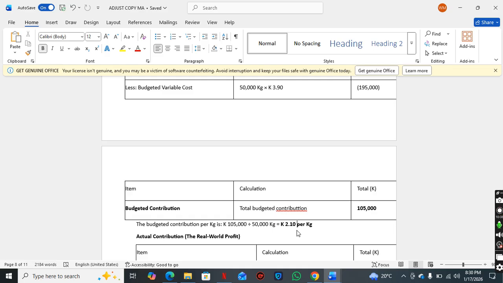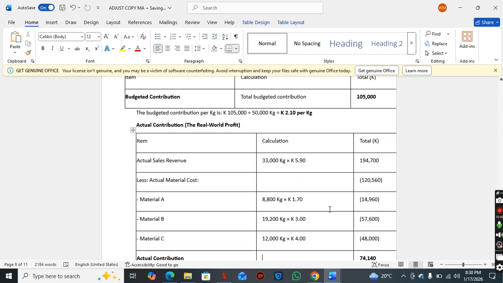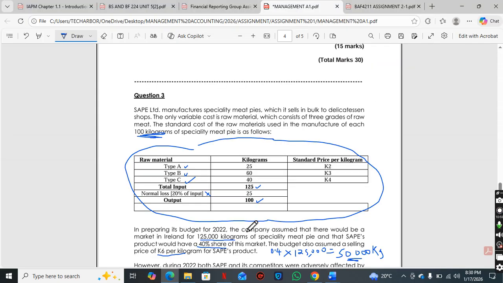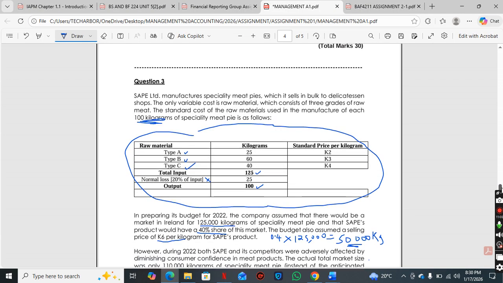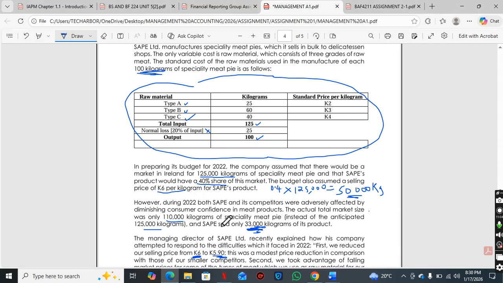Now we're going to compare this with our actual contribution, because we want to see, did we do better? Yes. So our actual contribution, what actually happened, instead of producing 50,000 kg, we produced 33,000 kg. Okay, this information is here in the question. Here, SAP sold only 33,000 kg of its product. So this is the actual quantity. Our budgeted quantity was this one. Now we're dealing with our actual quantity.